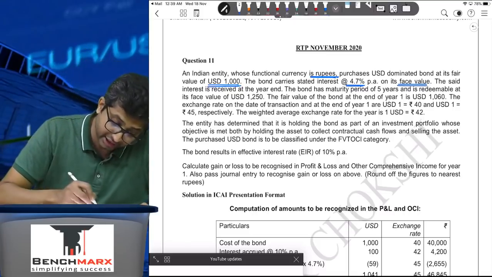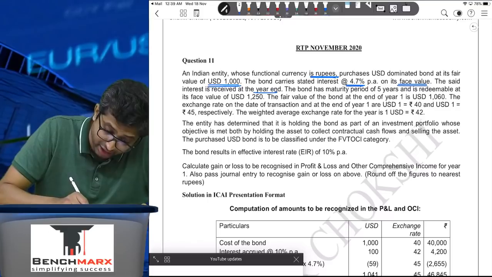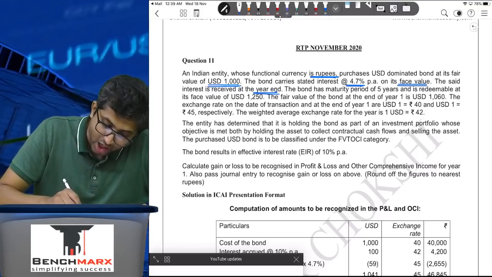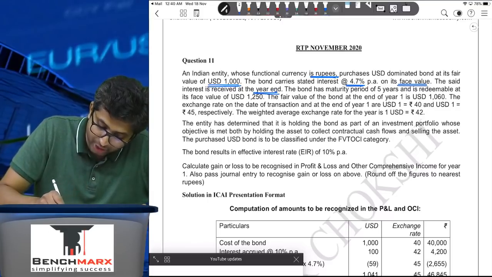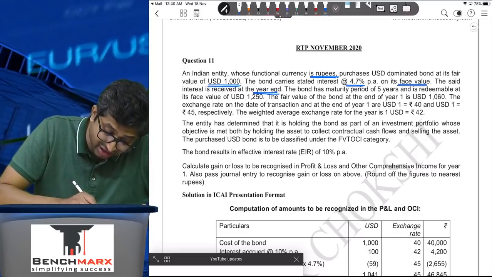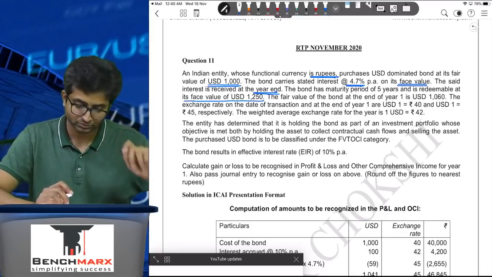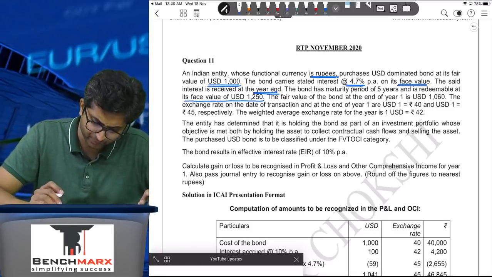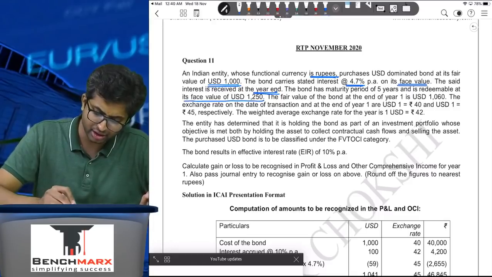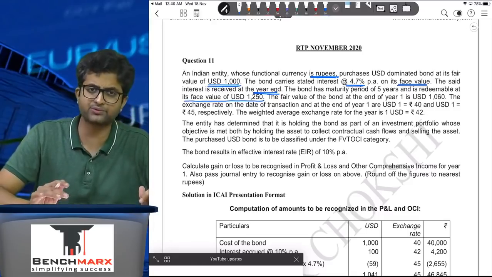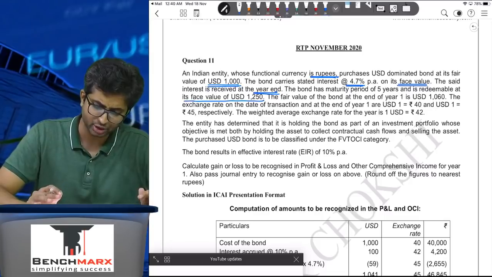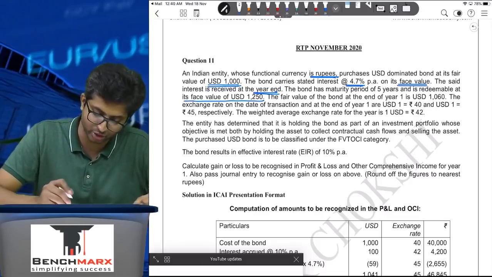Read further. The said interest is received at the year end. So that is at the end of the year. The bond has a maturity period of 5 years and is redeemable at its face value of USD 1250. So face value is clearly USD 1250 and your coupon rate is 4.7%. Coupon rate is on face value, remember.